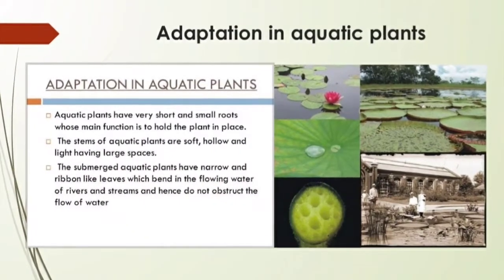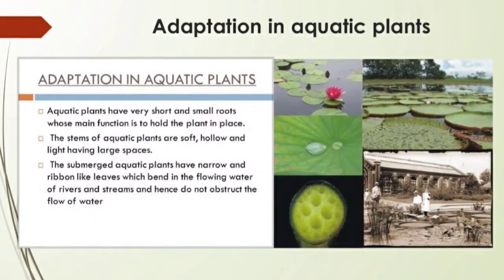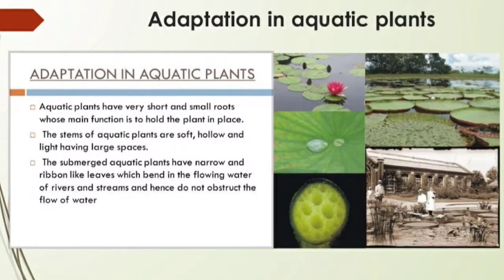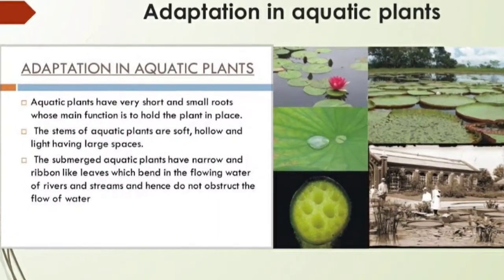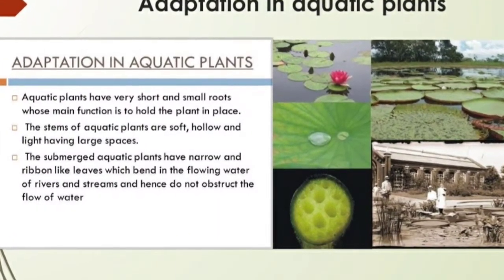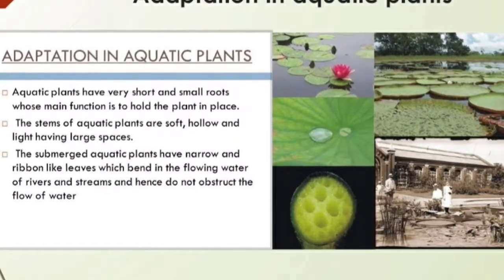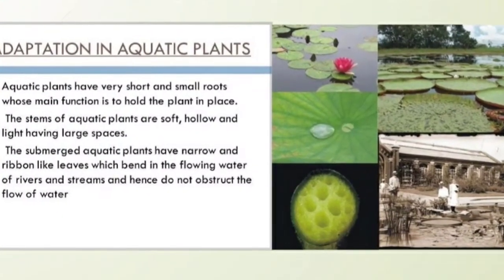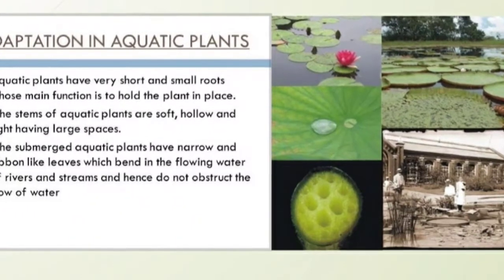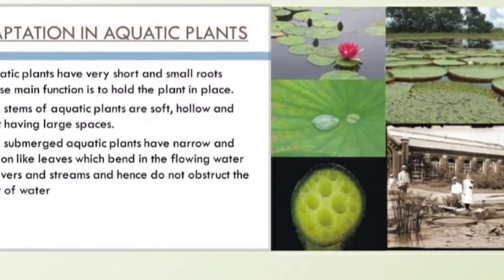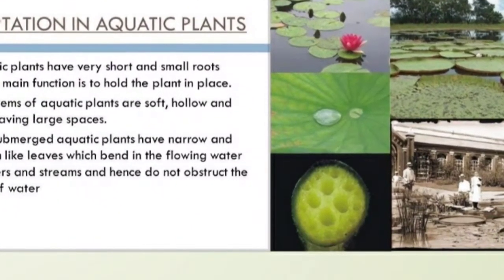Adaptation in aquatic plants. Some of the aquatic plants are firmly rooted in the soil at the bottom of the water bodies. Their stems are submerged while leaves and flowers float on the surface. However, some plants are entirely afloat.